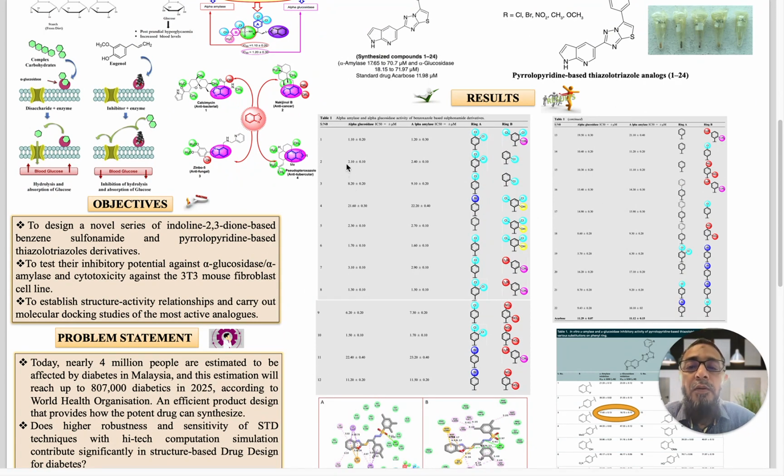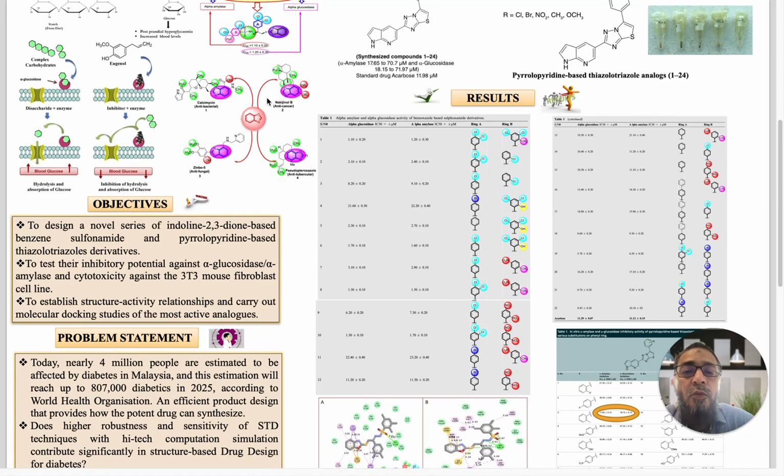All the analogs were subjected to alpha glucosidase and alpha amylase inhibitory activity, and we found compounds 1 and 2 and compounds 5, 6, 7, 8 are all potent inhibitors of alpha glucosidase and alpha amylase. All contain the dichloro group. Compounds 2 and 3 are the same, and compounds 7 and 8 contain the nitro group, an electron withdrawing group.